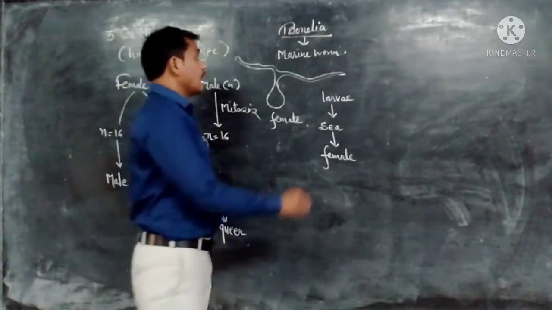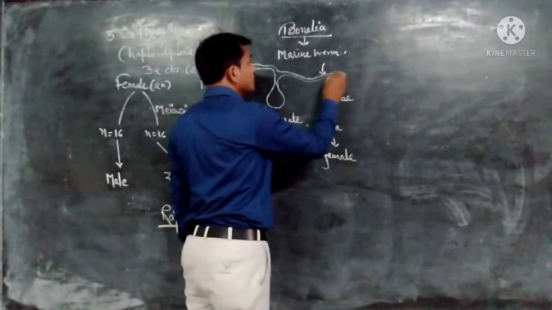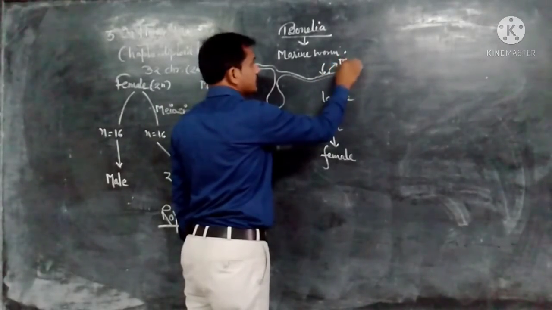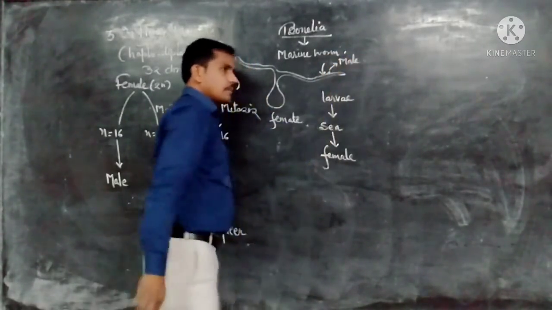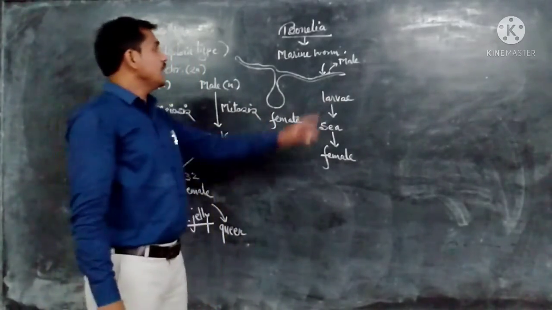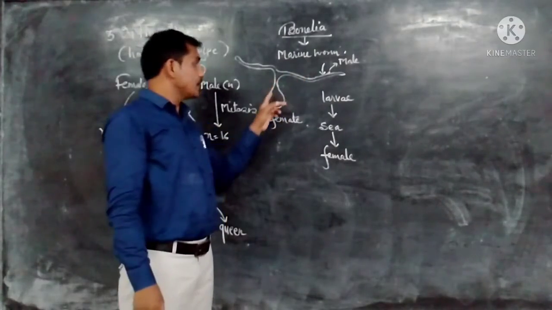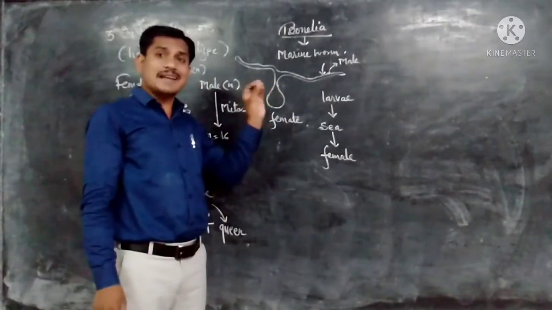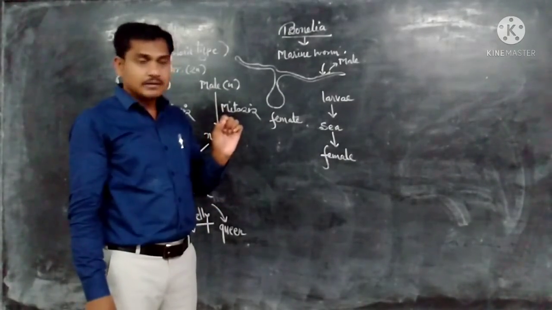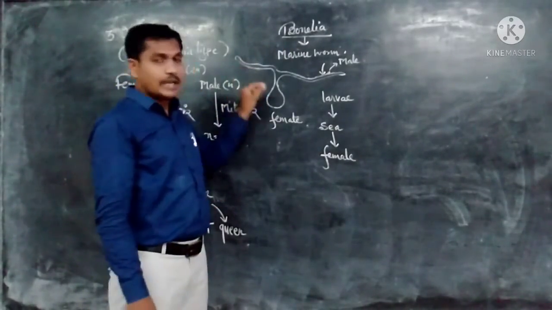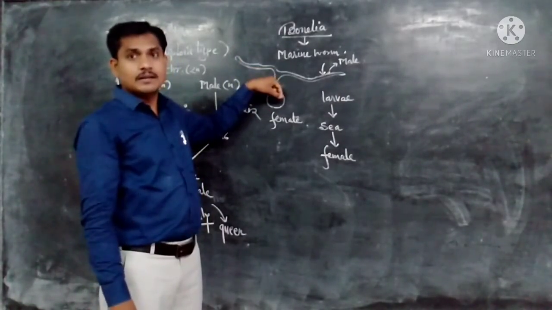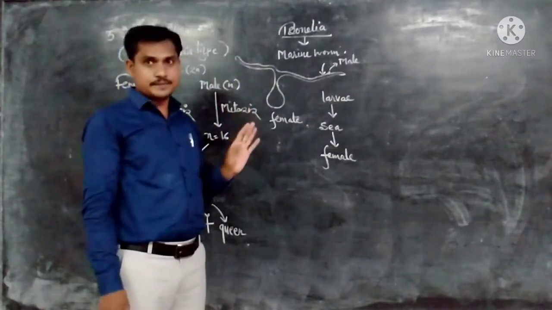But if the larva settles on this proboscis, then it gets converted into a male. The male is very small compared to the female. The male enters through the mouth, enters inside the body of the female, and lives as a parasite for its whole life, lying inside the uterus of the female.